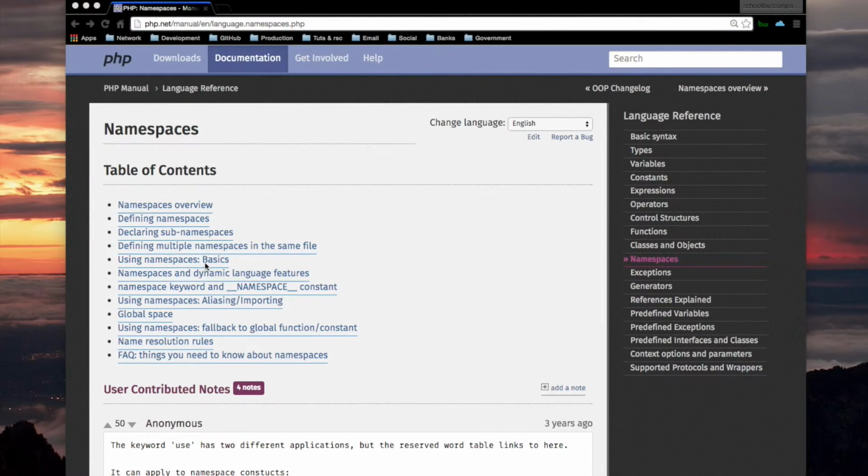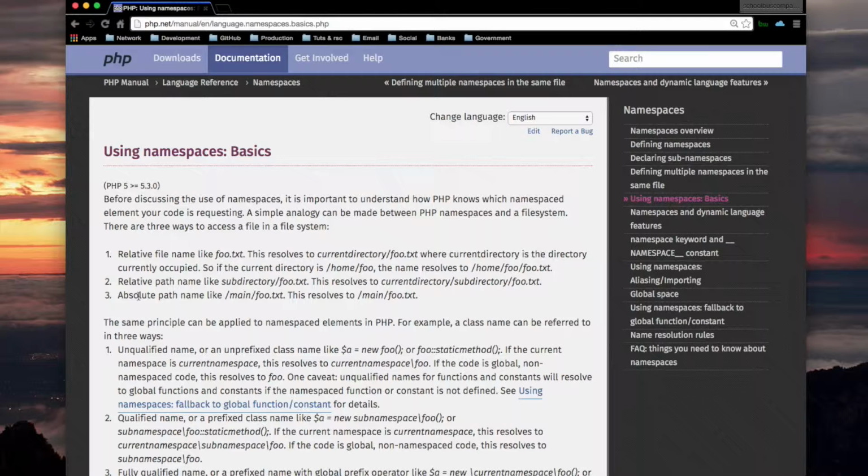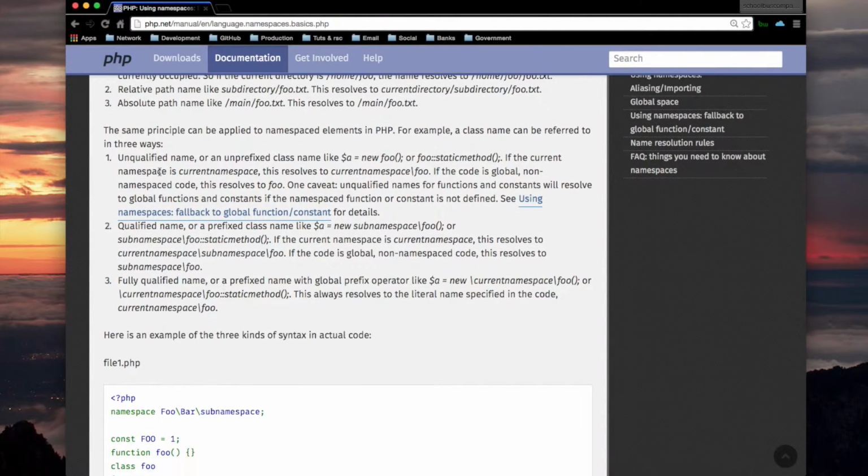Using namespaces basics. Before discussing the use of namespaces, it is important to understand how PHP knows which namespaced element your code is requesting. A simple analogy can be made between PHP namespaces and a file system. There are three ways to access a file in a file system: relative file name, relative path name, in other words relative to the current directory but the specification is inside of a directory, and absolute path name, like ones that start with a /. The same principle can be applied to namespaced elements in PHP.